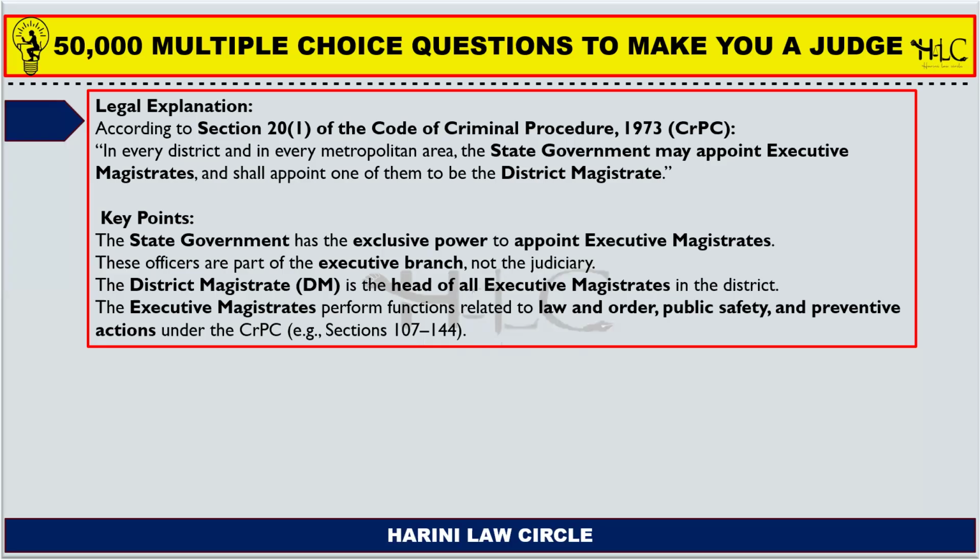In case of executive magistrates, the state government may appoint. It is not a compulsory mandatory provision under section 20 subsection 1. The state government may means it may not also. The state government may appoint executive magistrates and shall appoint one of them to be the district magistrate.